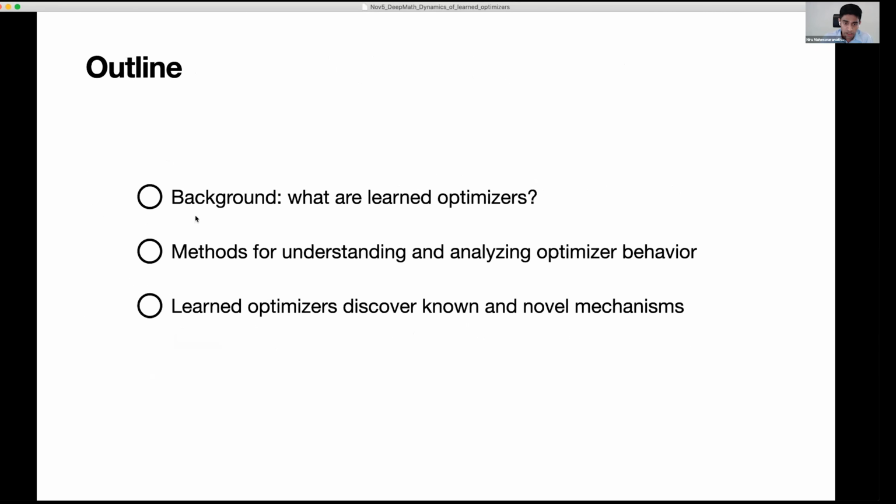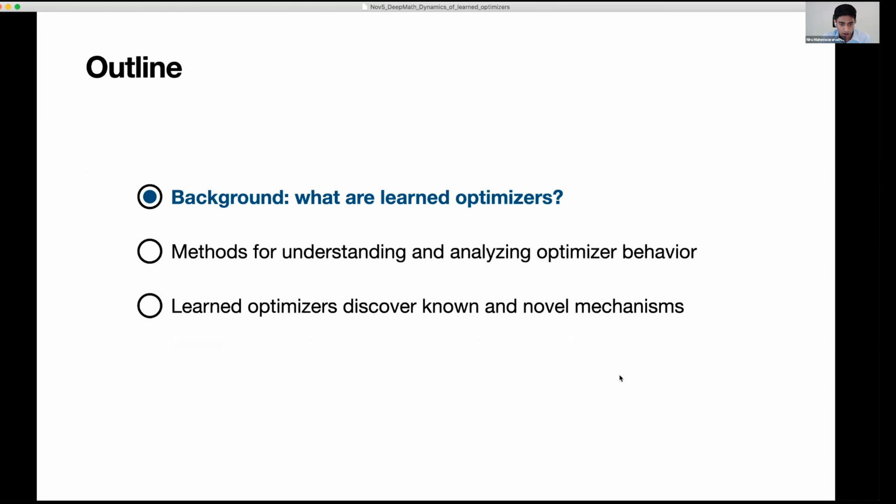So first, we'll go over some background. I'll explain exactly what I mean when I talk about learned optimizers and why they're so interesting. Second, we'll go through some methods we've developed for understanding and analyzing optimizer behavior. And then finally, we'll use those methods to dissect learned optimizers and show that they've learned both known and novel mechanisms when trained on different kinds of tasks.